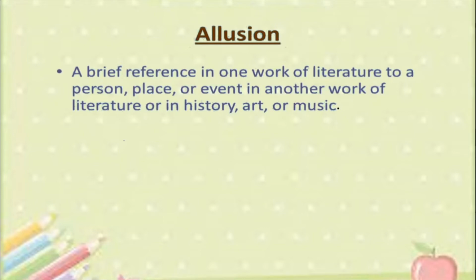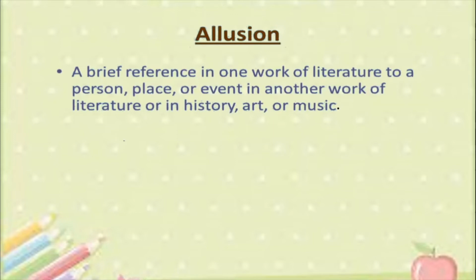So a brief reference in one work of literature. One work of literature means a book which I am writing, to a person, place or event in another book of literature. Okay, so see, I am talking about something or someone or some event in one of Shakespeare's stories or books. Then that is called as allusion.